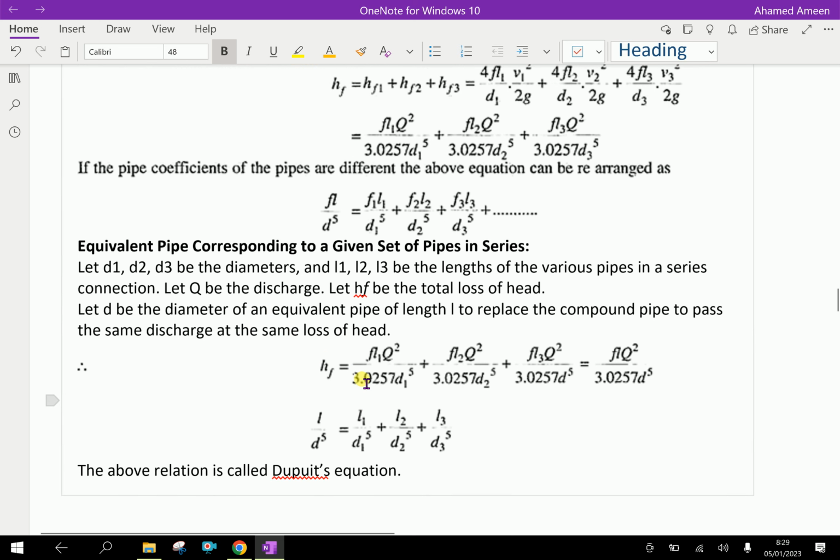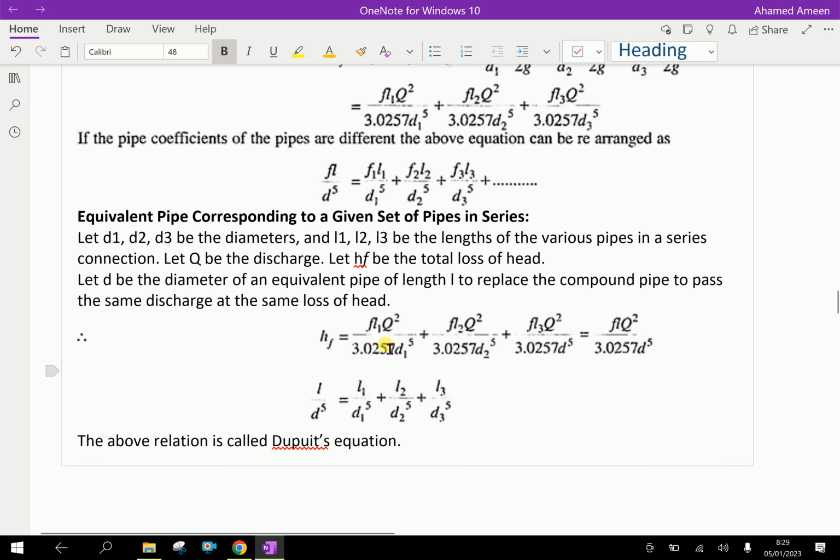Now HF equals FL1 Q squared over 3.0257 D1 to the power 5, plus the terms for the second and third pipes, and generally you can write FL Q squared over 3.0257 D to the power 5. That means FL1 plus FL2 plus FL3 is generally FL.